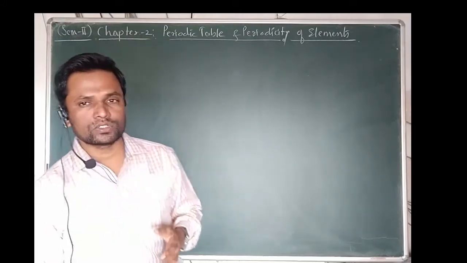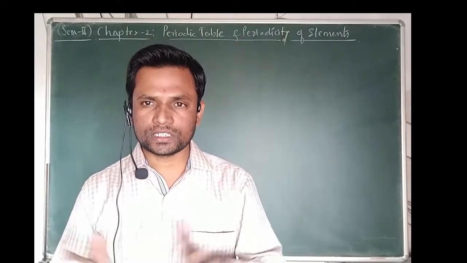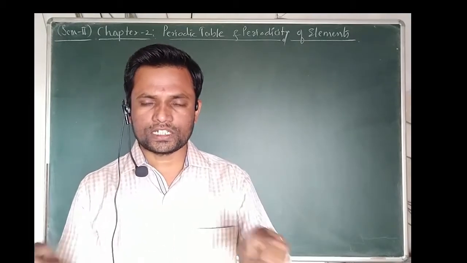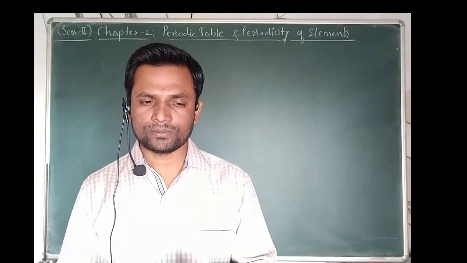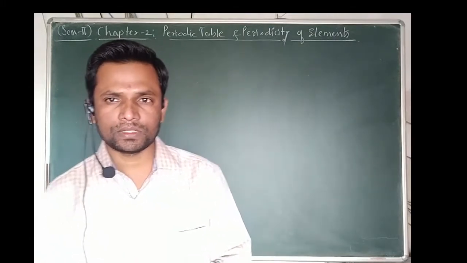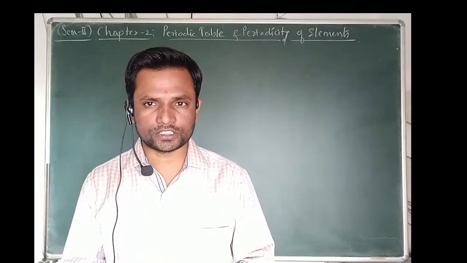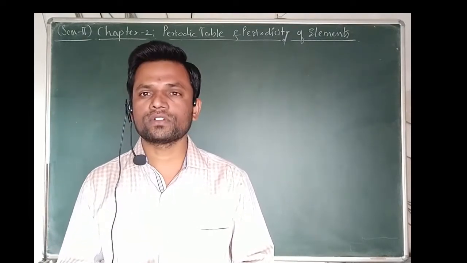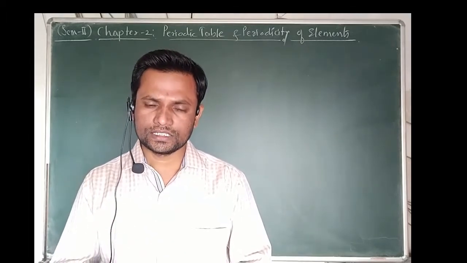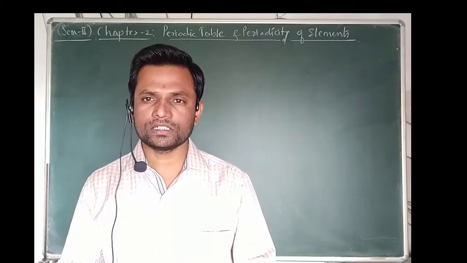So, what are we going to study in this topic? First of all, we are going to study the periodic table, what is the periodic table, what is the modern periodic table, and what are the basic concepts of the periodic table, and how the electronic configuration and the rules for filling of electronic configuration work, and further the periodicity of elements, meaning different terms like atomic radius and electronegativity. Everything we are going to discuss in this chapter.